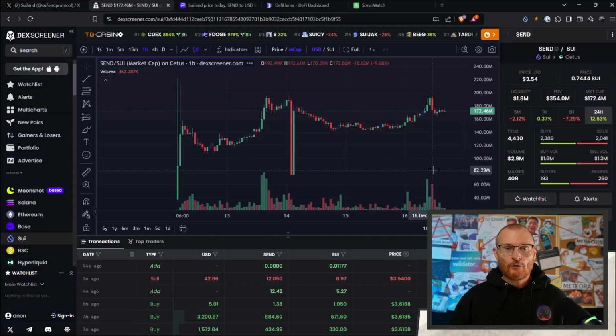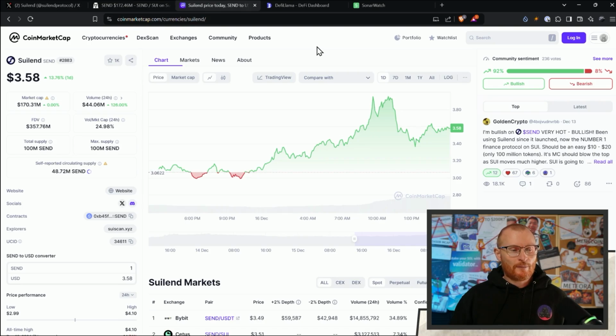Now they have a token out already. So they've just recently done this. They airdropped a large amount and they currently have a market cap of around $172 million. You can see more information regarding Suilend and their token price right here on CoinMarketCap or CoinGecko. At present, they've got almost half the supply of a brand new token out already, and it's being distributed, which is very, very good.